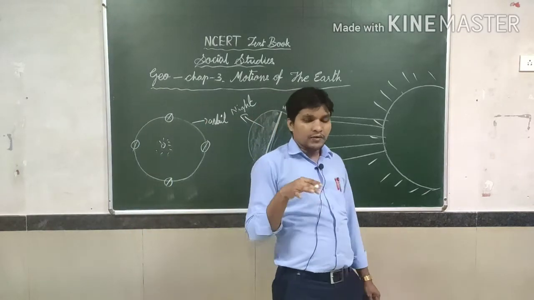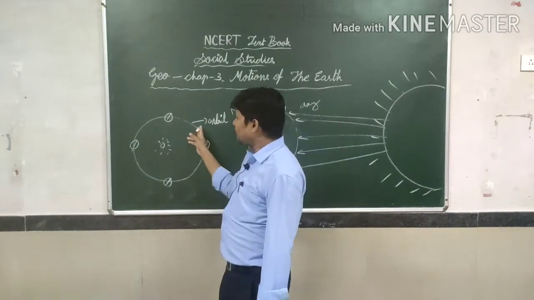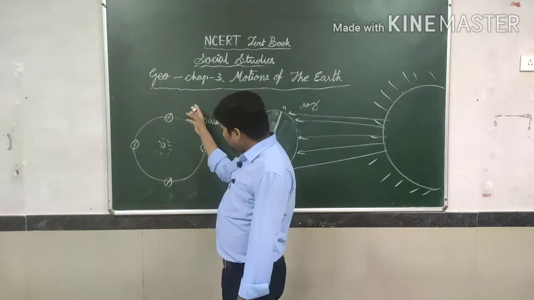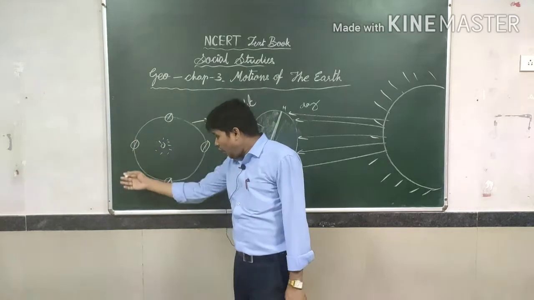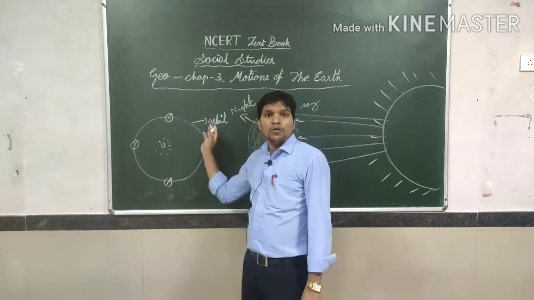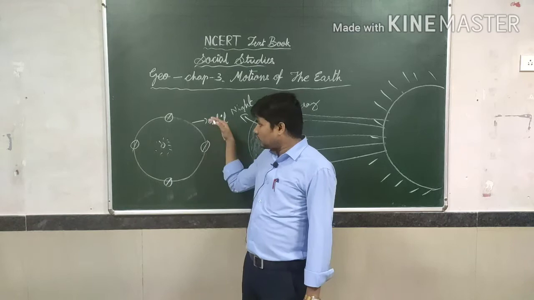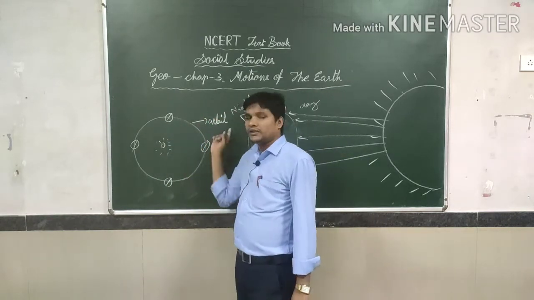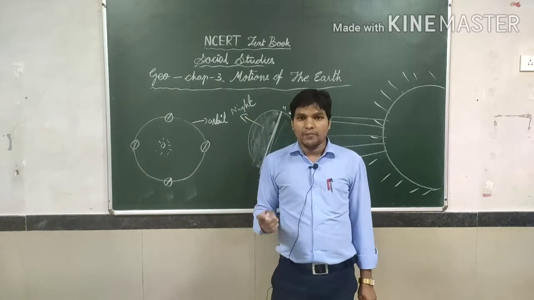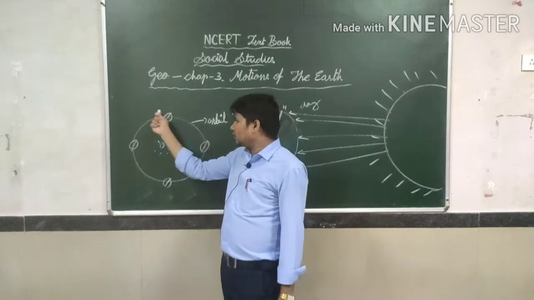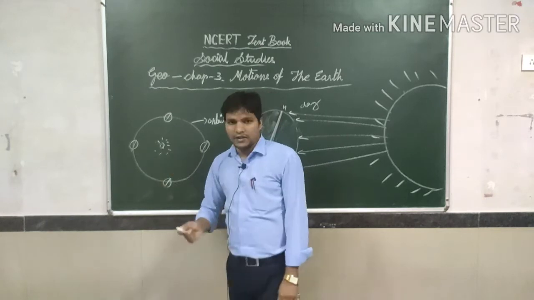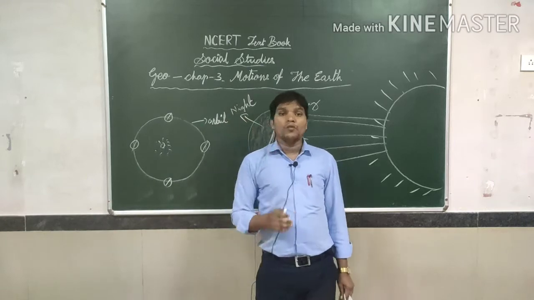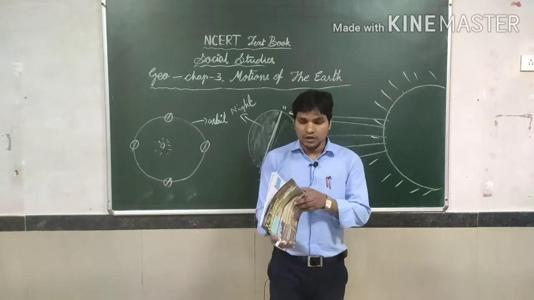The orbit means the fixed path. The earth going and revolving around the sun through a fixed path is called revolution. Here what is happening: the earth is moving around the sun. So this type of movement is called revolution.